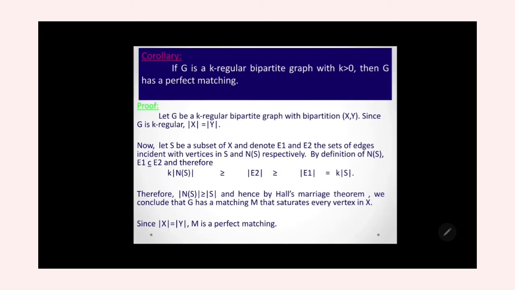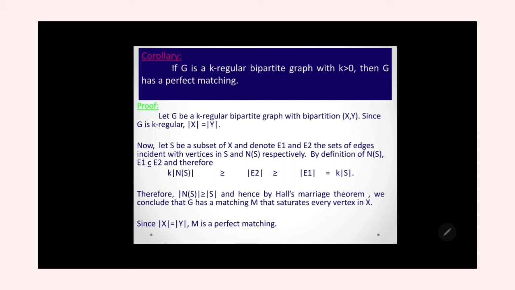Corollary: if G is a k-regular bipartite graph with k greater than 0, then G has a perfect matching. Let's go for the proof. Let G be a k-regular bipartite graph with bipartition X, Y. Since G is k-regular, the cardinality of X equals the cardinality of Y. Now, let us consider S to be a subset of X.